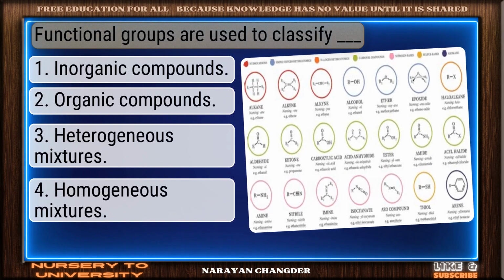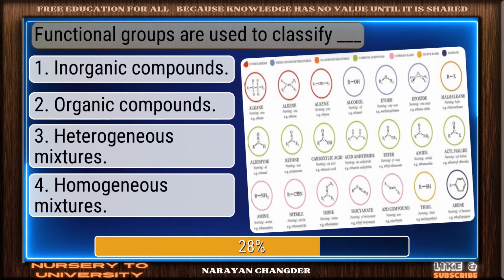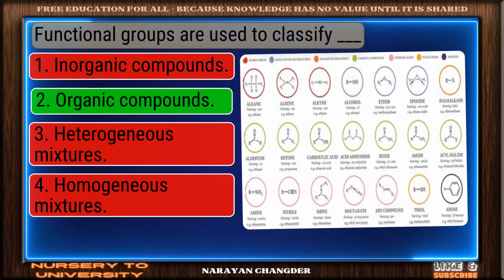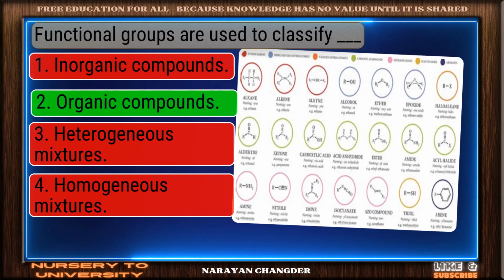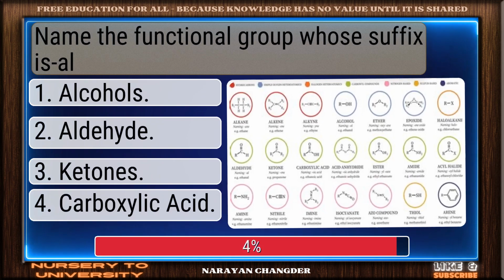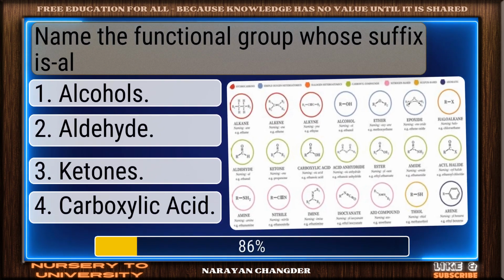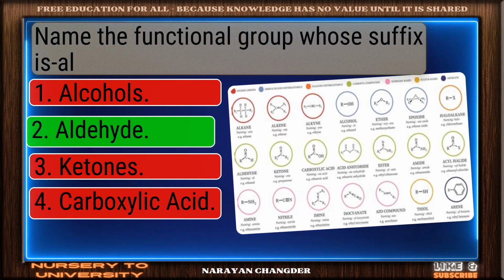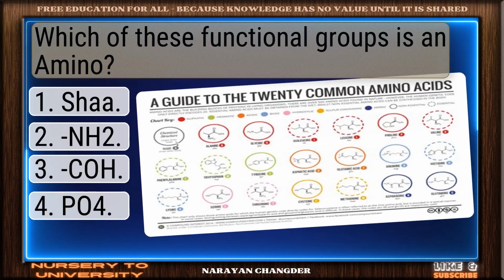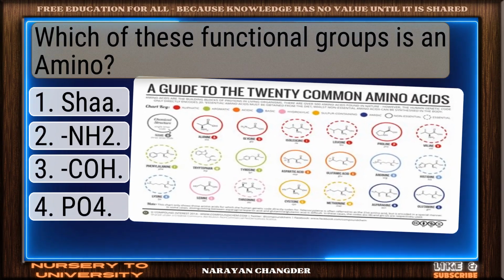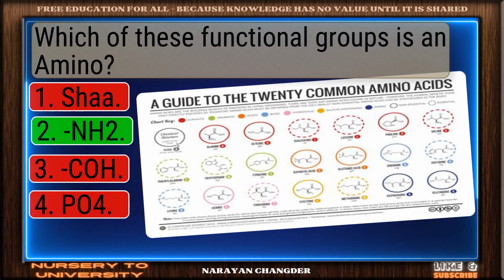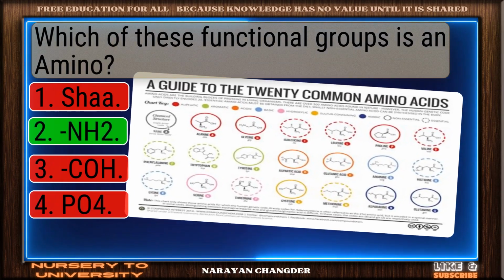Functional groups are used to classify dash. Right choice. Organic compounds is the best answer. Name the functional group whose suffix is -al. You got it. Your choice, aldehyde, is right. Which of these functional groups is an amino? Excellent. NH2 is a brilliant choice.